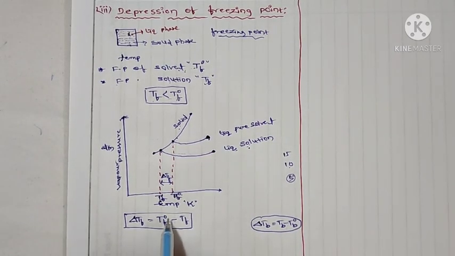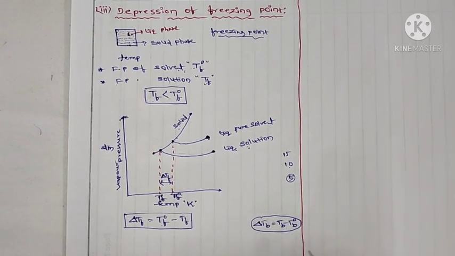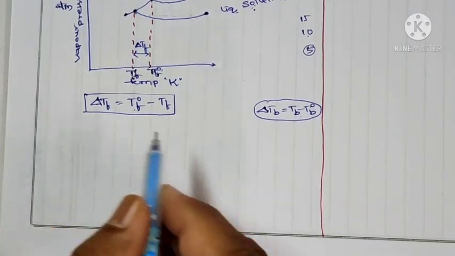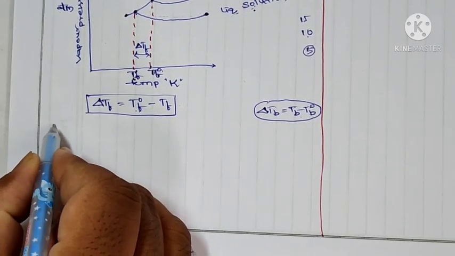So here T naught f minus Tf is for depression of freezing point, and here Tb minus T naught b is for elevation of boiling point. Let me take some examples.